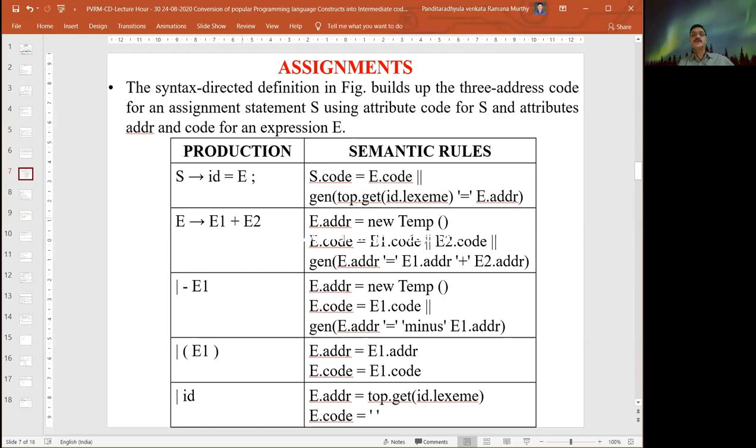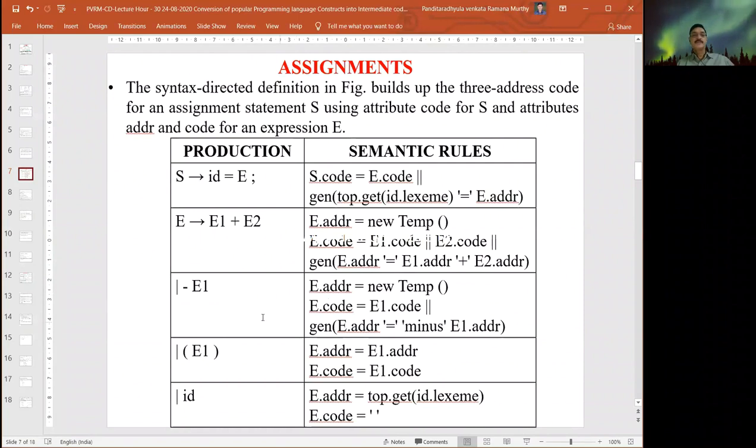How does it know to get these values? We are attaching them as semantic rules. You can get the value of E directly from E1.code or E2.code, or you can generate the values using E.address equal to E1.address plus E2.address. The value in E1.address will be added to the value in E2.address and assigned to E.address.